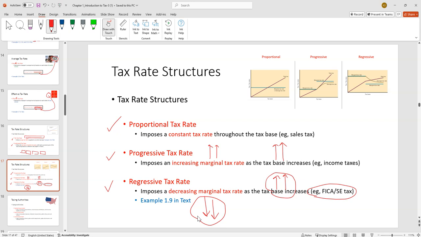Another classic example of a regressive tax would be tariffs. As your income goes up, the tariffs impact you less, because there's only a finite amount of goods that everybody needs, compared to somebody who has less income. The tariffs are going to impact them a lot more proportionally.